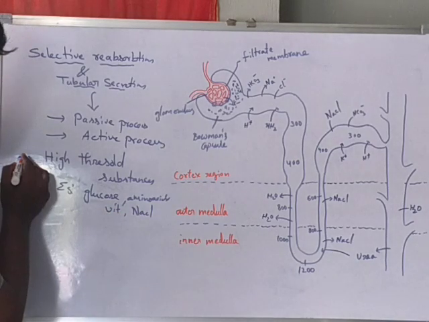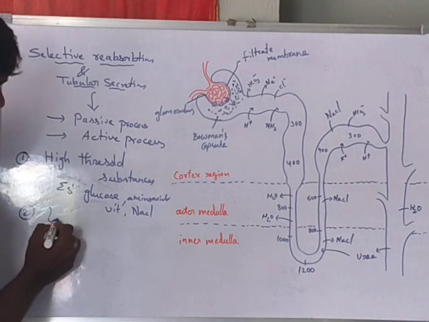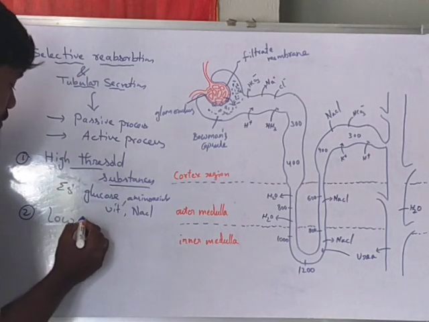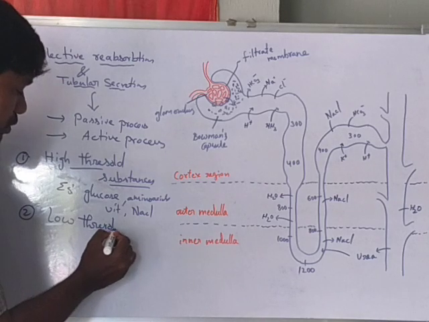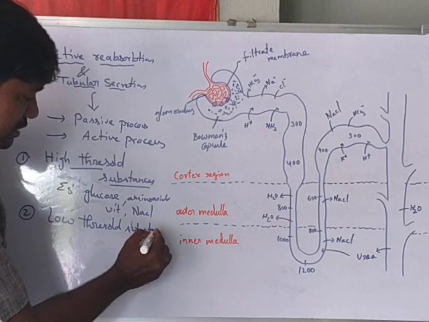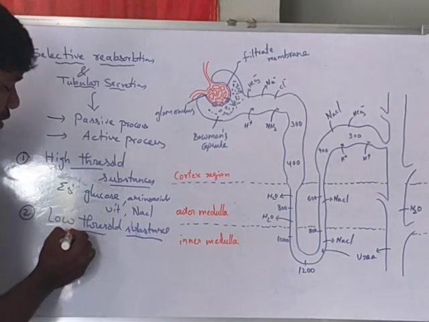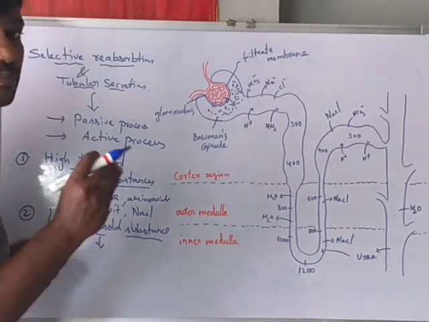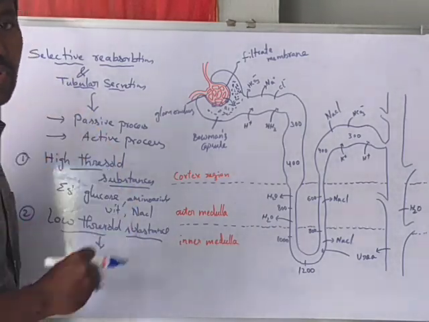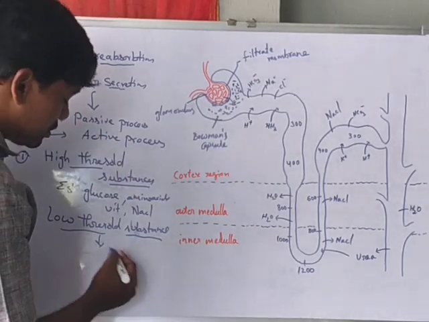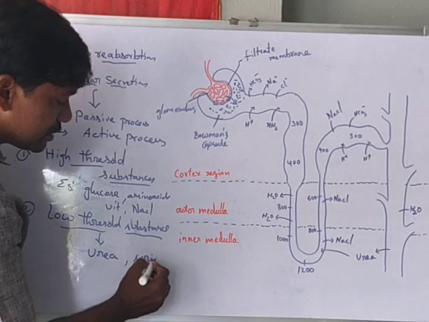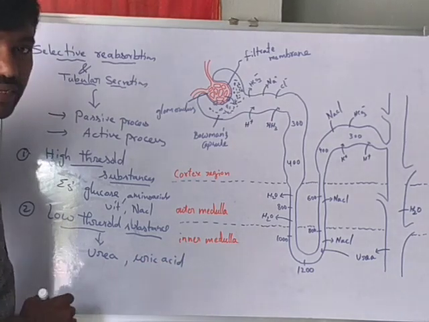The second category is low threshold substances. Low threshold means only a little amount of the substance is reabsorbed by the renal tubule. For example, urea and uric acid.